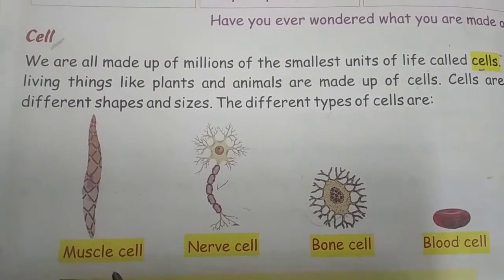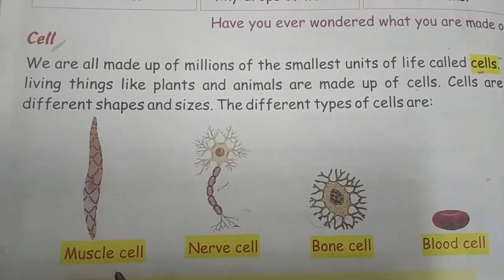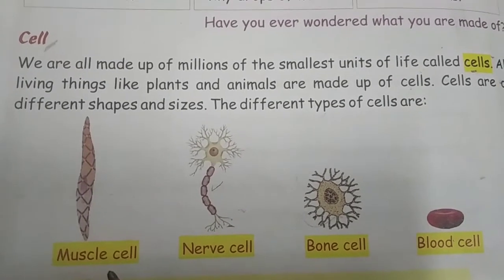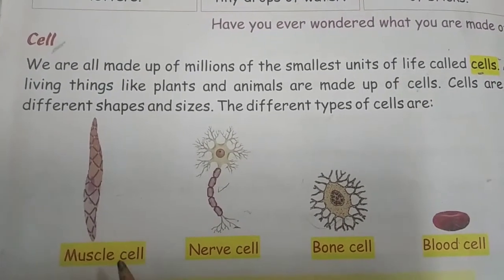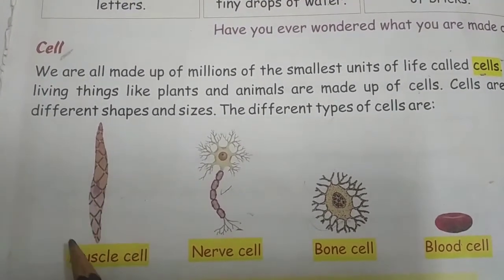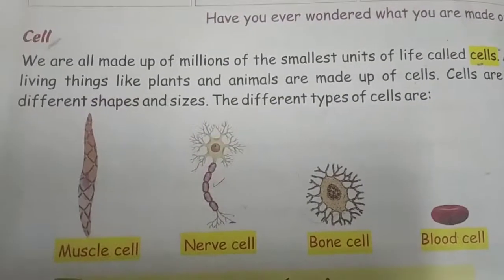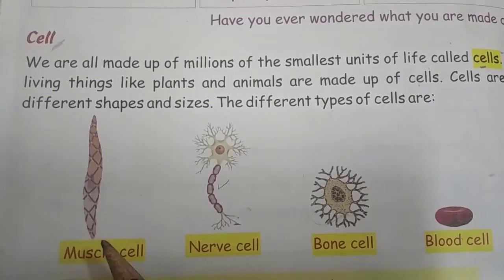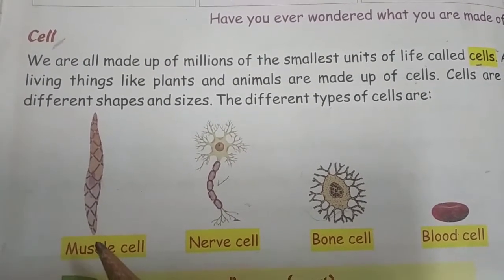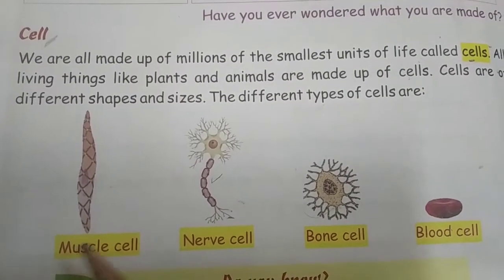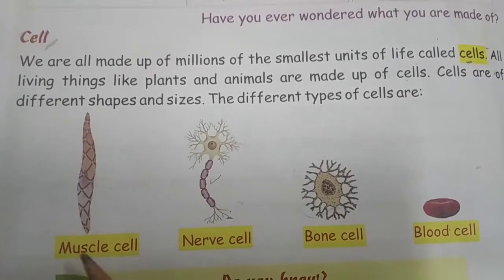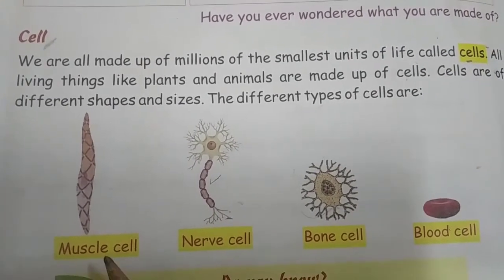Now, muscle cells help us to move, children. Whatever the movement, for example, we move our hand, we can move our legs, etc., whatever the movement happens, that is due to the muscle cell. Okay? So, the structure is like this. You just have to remember the structure, okay? Understood, muscle cells help us to move. If we did not move our hands or legs, what would happen? We would become like a statue, yes or no? So, the muscle cells help us to move our body parts. Okay?